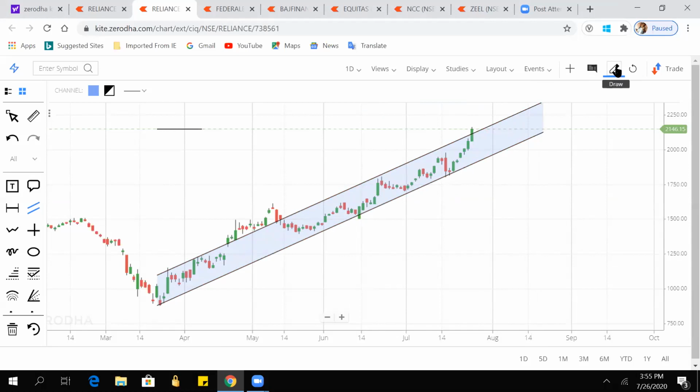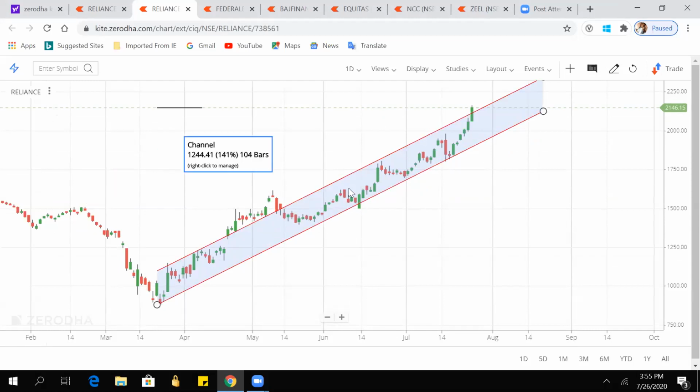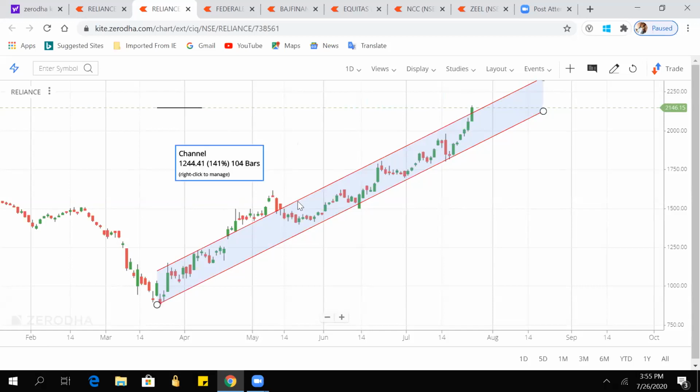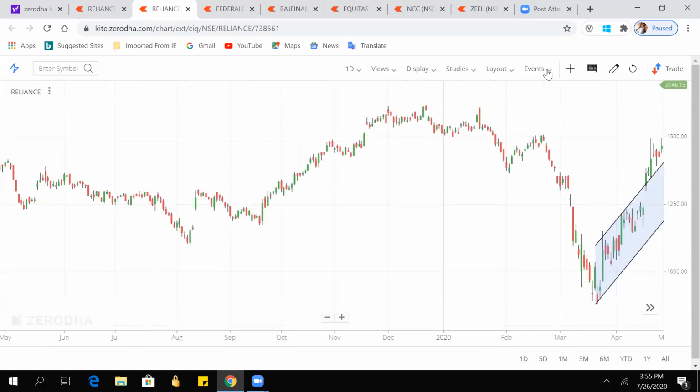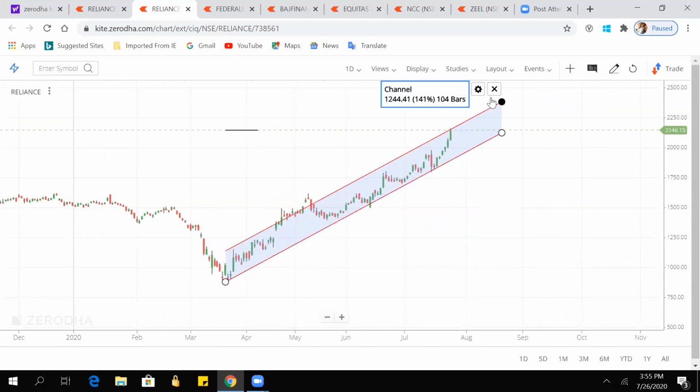Once this channel is broken, as I said, once the resistance is broken, it will be the new support, and it will again come to that. But again coming to that, it is back in the channel. That's why we have to wait for the second time it comes to its support. Again coming to this zone, it is moving in this channel also, and then on Friday it again broke that channel. So for this channel we can make the new support, just a minute, we can drag it like this because we have one more resistance here.